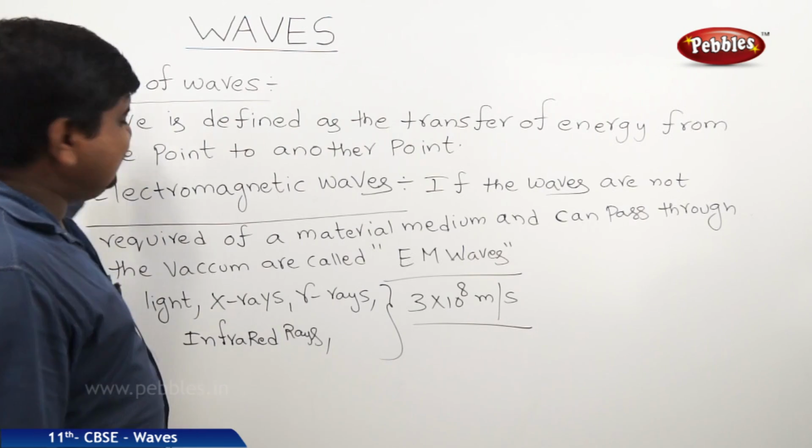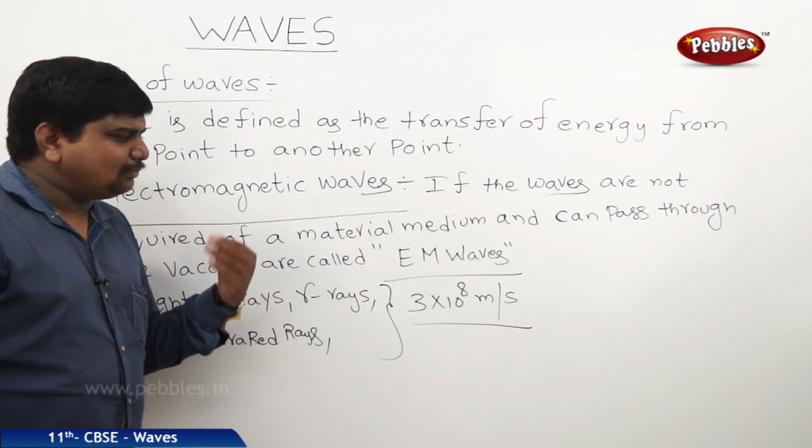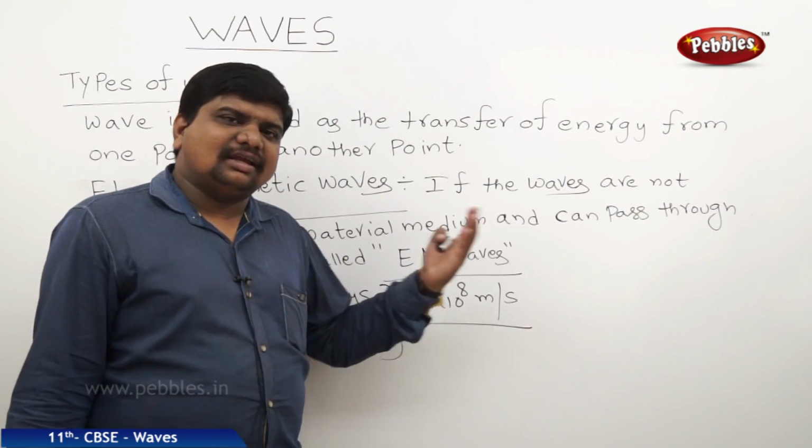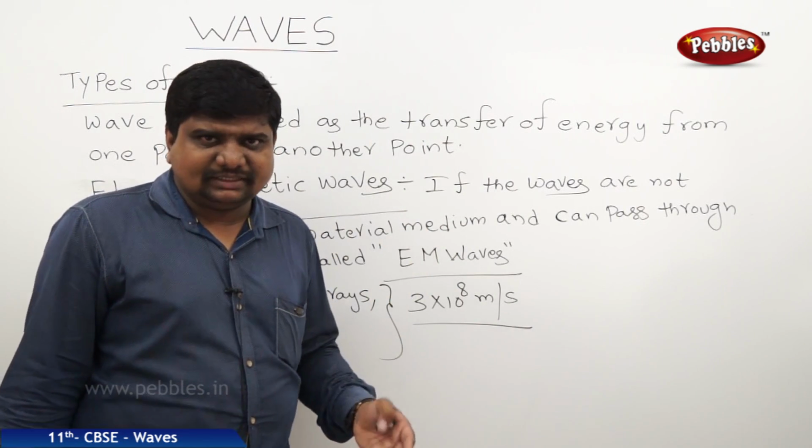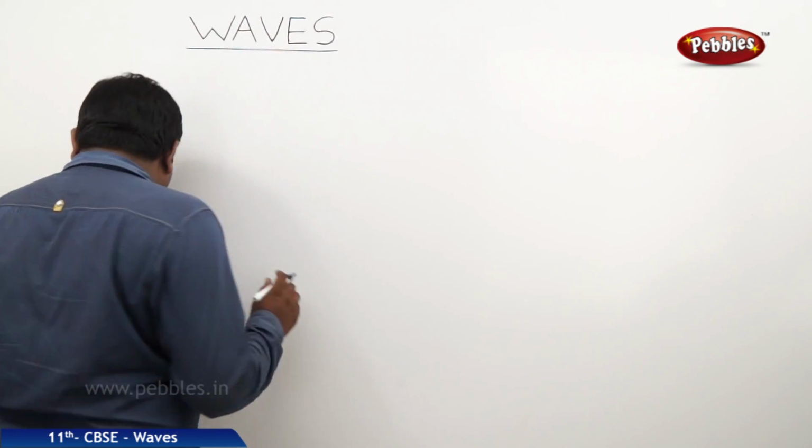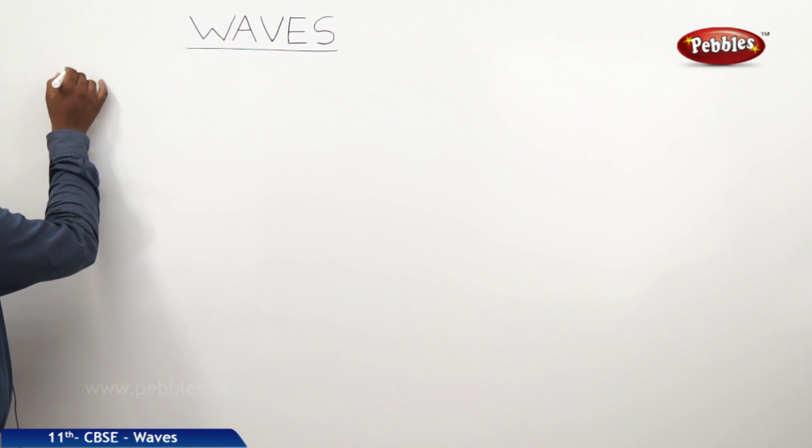Now we should clearly discuss the mechanical waves, their propagation and the characteristics that are associated with mechanical wave propagation. Now we will discuss the mechanical waves.